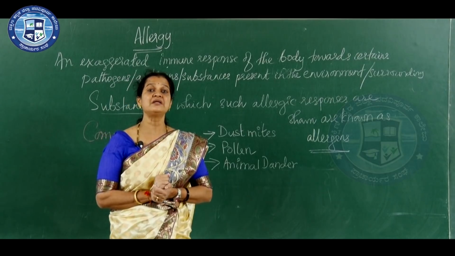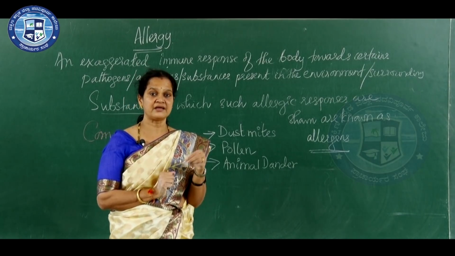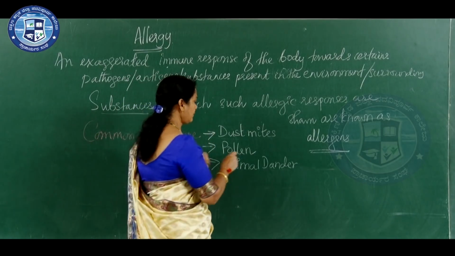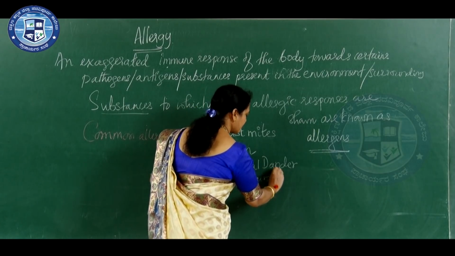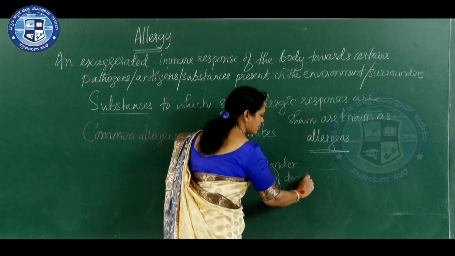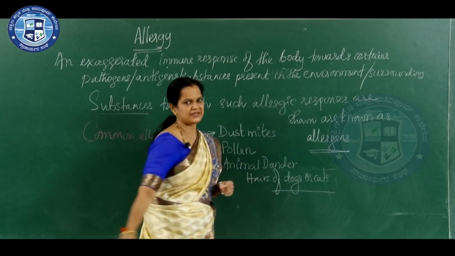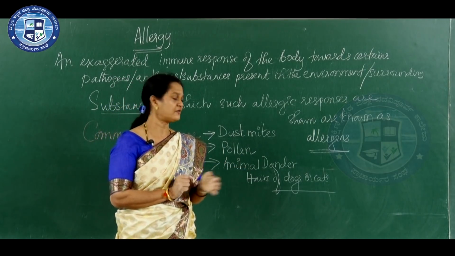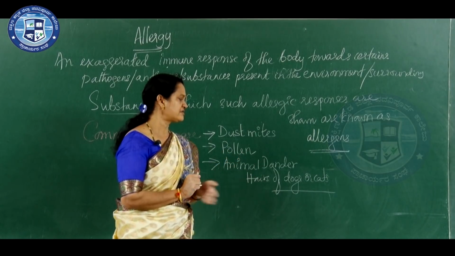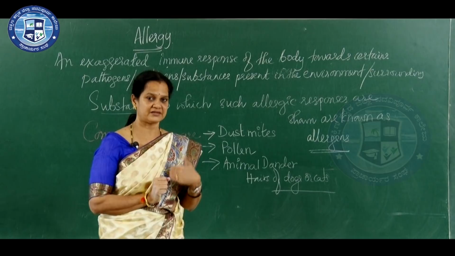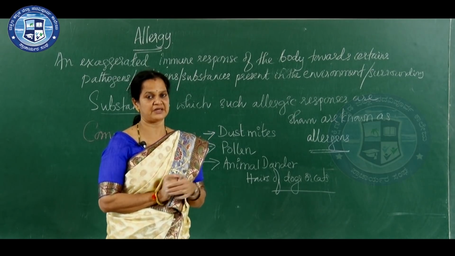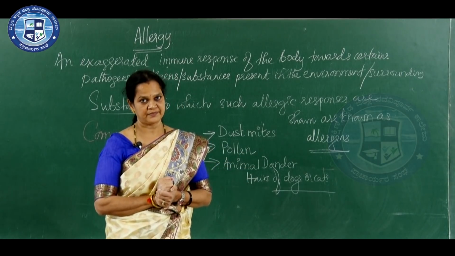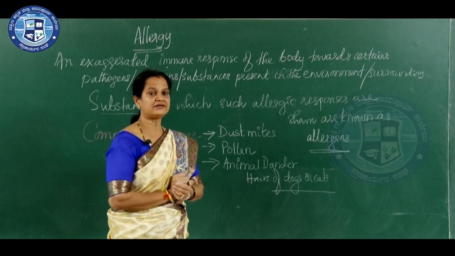Then apart from that, animal dander, that is, the hair of dogs or cats, any pet animal, is known as animal dander. Many of us have the habit of handling these pets, and without washing our hands we may take food, and sometimes we may be allergic to that. We may not know whenever we come across such animal dander. And these are commonly seen allergens.